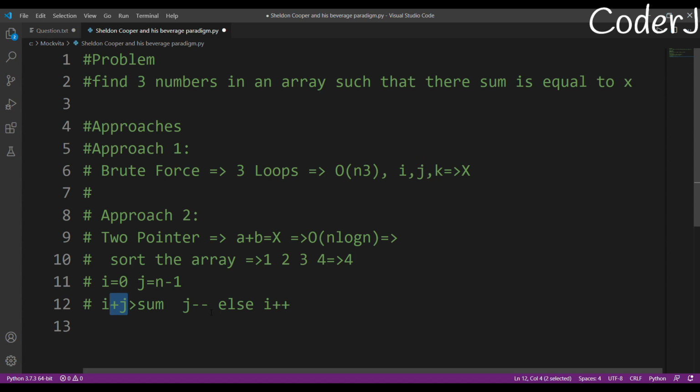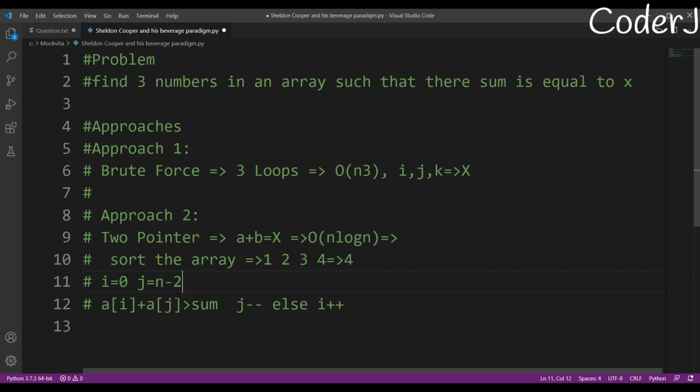Okay, so just to avoid confusion, this is a[i] plus a[j]. You know that this a[j] value is very great, so you are thinking of moving on to a little bit smaller value. Since this condition is true, your j becomes j minus minus, so now j will become n minus 2, right? I have already decreased it, so it will become n minus 2.